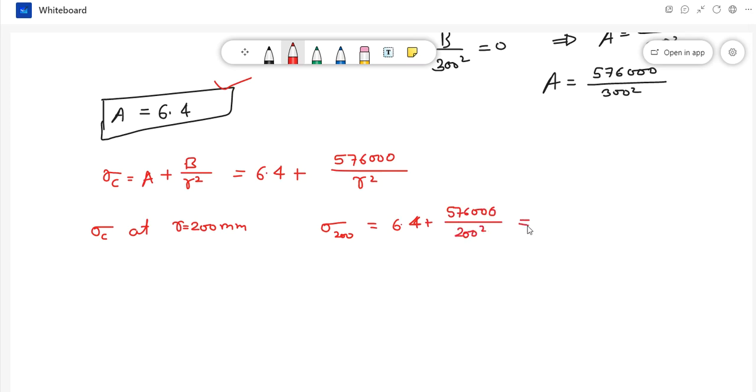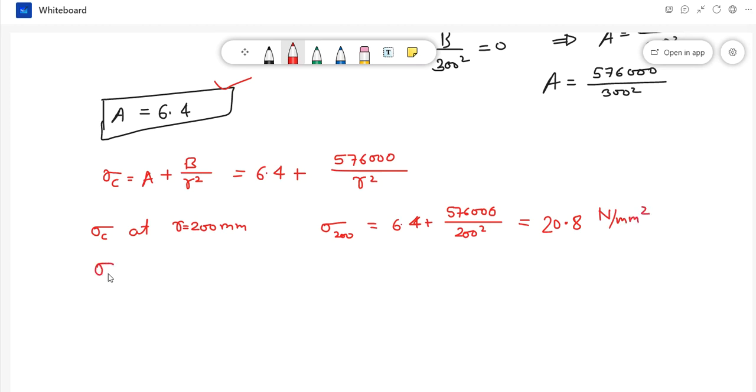So let me calculate this, how much it is. 6.4 plus 576,000 divided by 200 square. So it is 20.8 Newton per mm square.